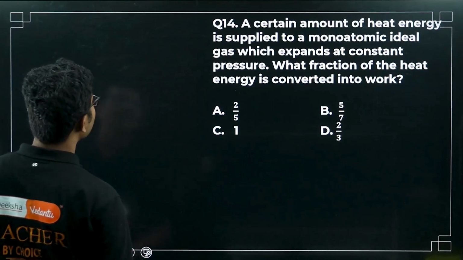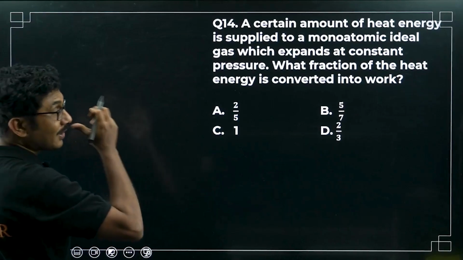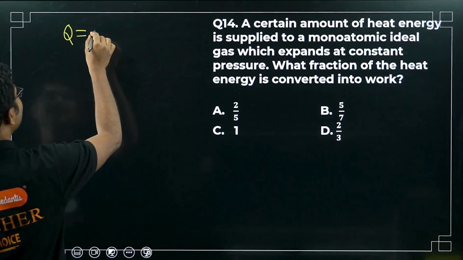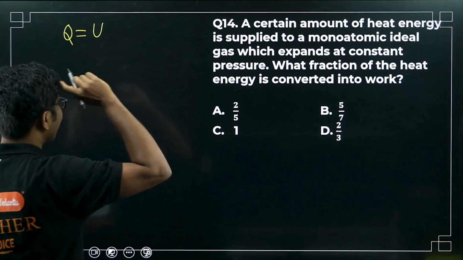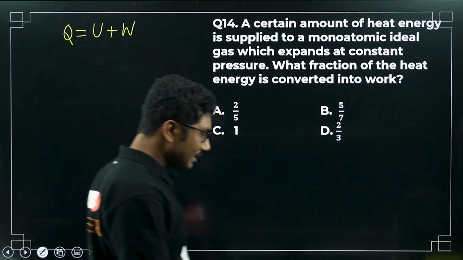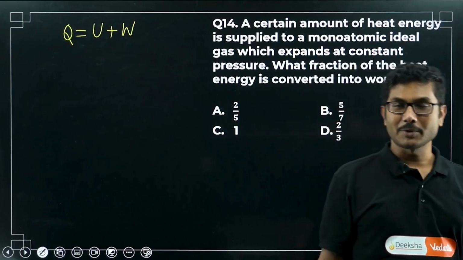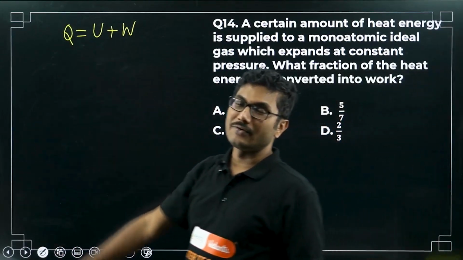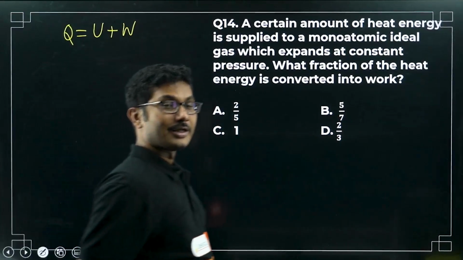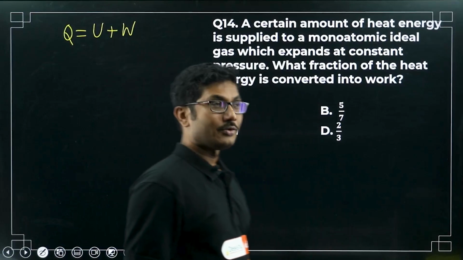So what is this question about? From the first law of thermodynamics, we know that the heat supplied is partly converted into internal energy and the rest into work. If you give Q amount of heat, then some part is converted into internal energy and some part is converted into work.